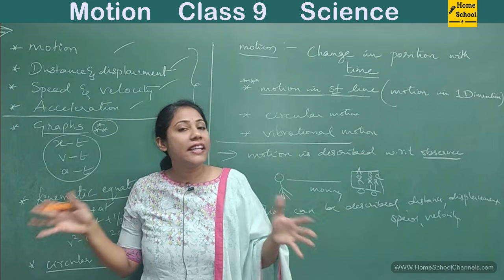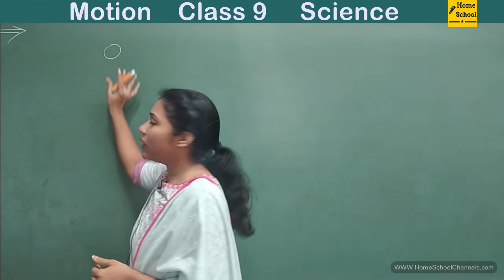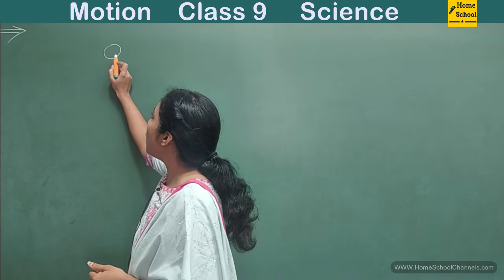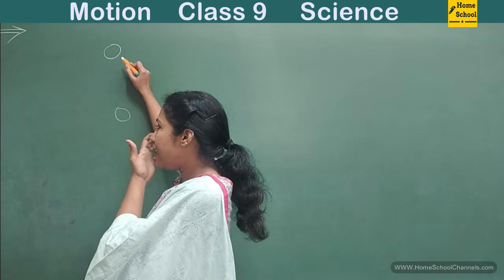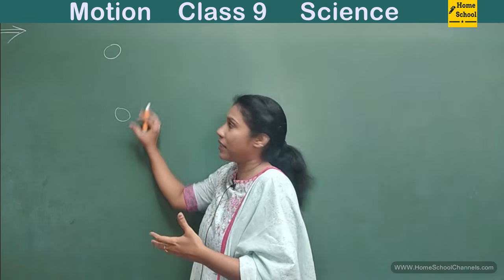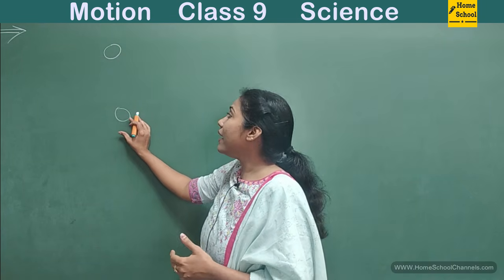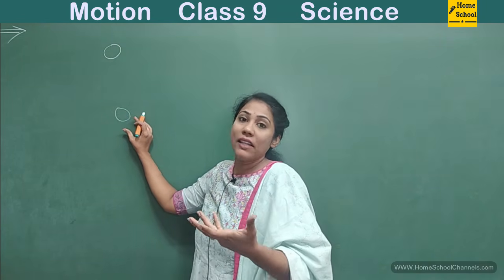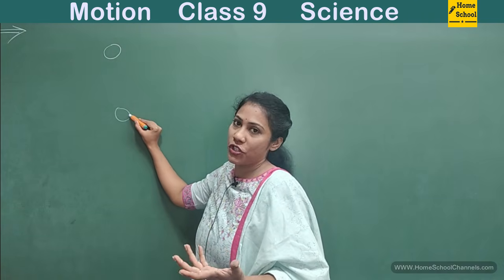All of them we will try to understand. See guys, imagine you have a ball here. So this ball has moved from here to here. So it has changed its position. Before it was here, now it has moved here. And in how many paths can a ball move from this position to this position?